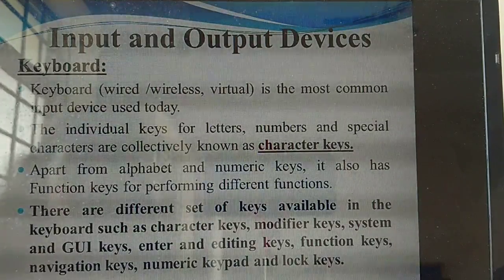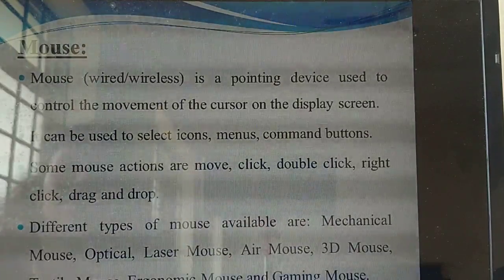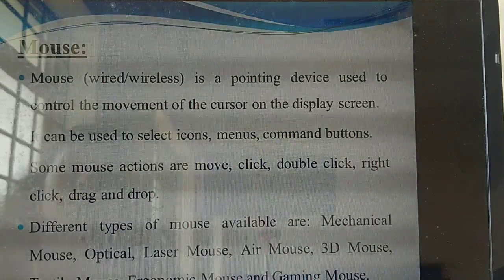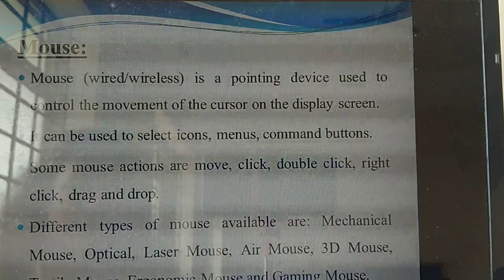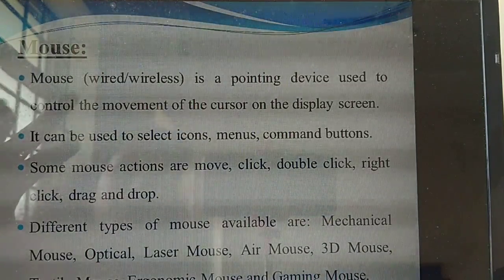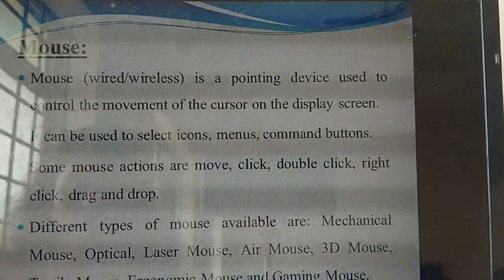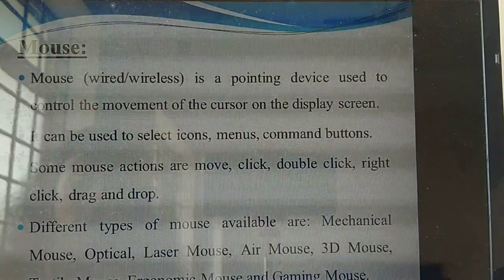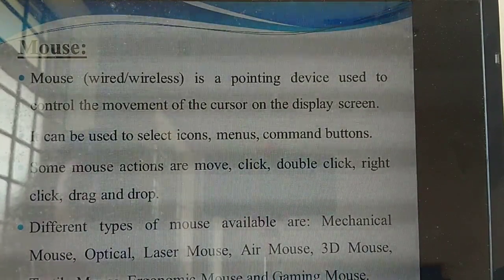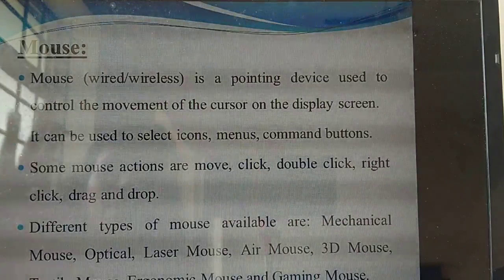Understand? Yes. The next input device is the mouse. Sometimes they will also ask you to differentiate between keyboard and mouse, and you need to differentiate and write. These things are not present in your textbook, so please listen. What is the first point you write? The keyboard is wired as well as wireless. The mouse is also both: a wired mouse is there, and a wireless mouse is also there. The mouse is the pointing device.